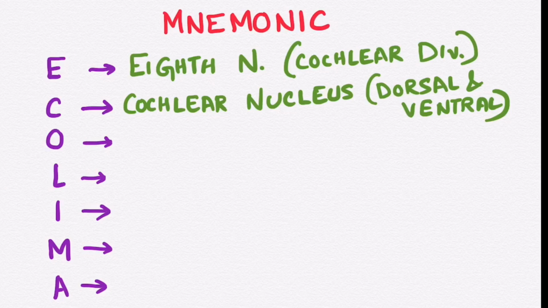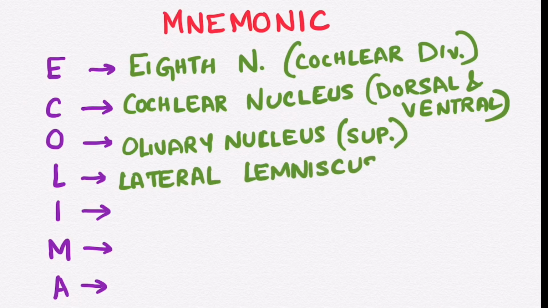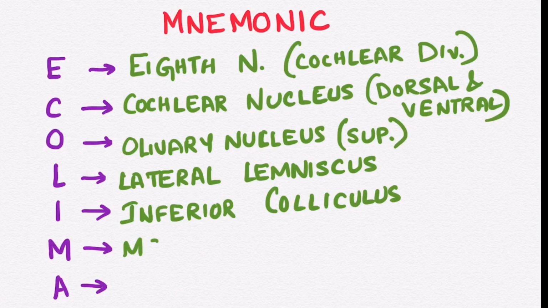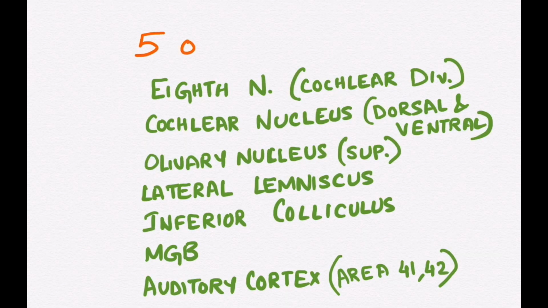O stands for olivary nucleus, which is the superior olivary nucleus. L stands for lateral lemniscus. I stands for inferior colliculus. M stands for MGB, that is medial geniculate body, and A is for the auditory cortex of the brain, which is represented by Brodmann's areas 41 and 42. It is located in the superior temporal gyrus.